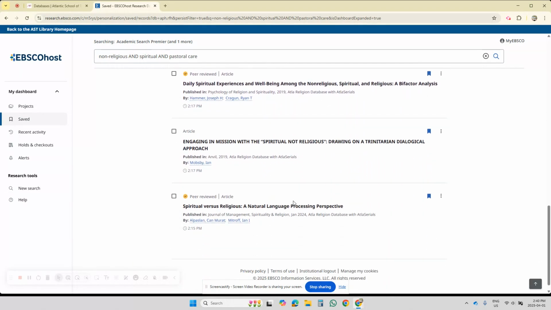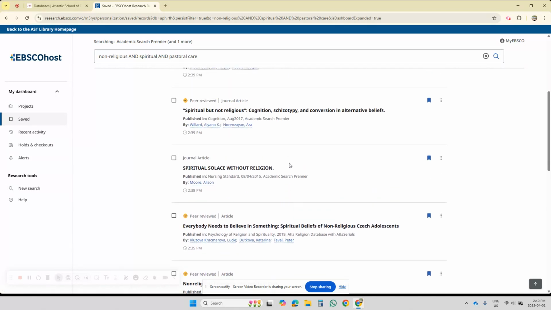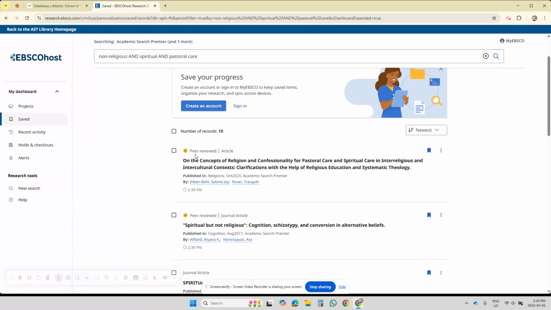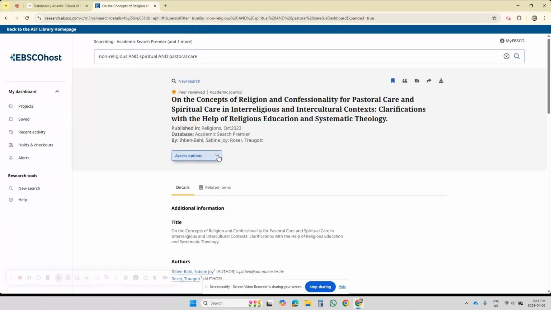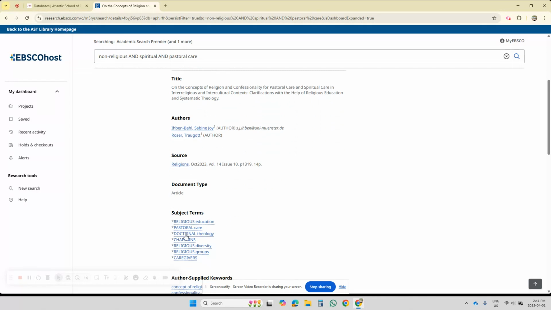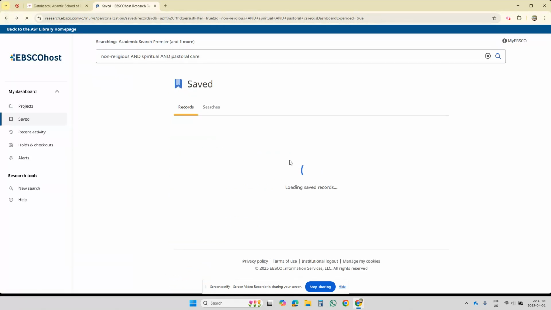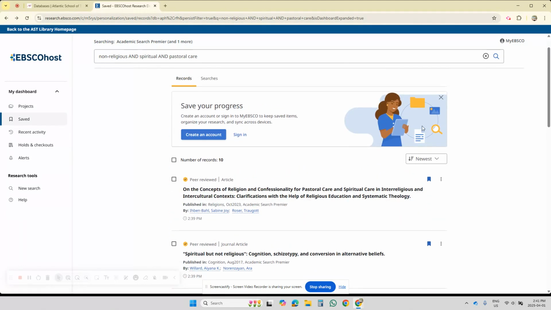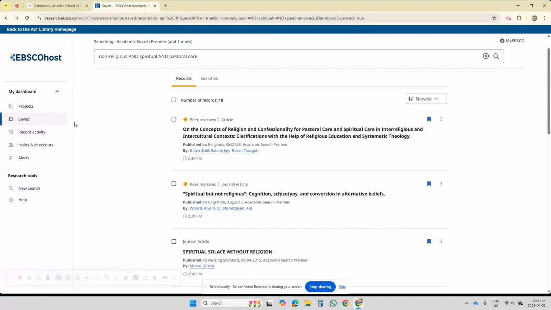Each one has the title, tells you whether or not the article is peer reviewed, gives you your authors and your journal, and you can click on the article right here and look in it to find out your access options, name of the journal, subject headings. Let's go back. So what are we going to do with this content? One thing you can do is select all of them.